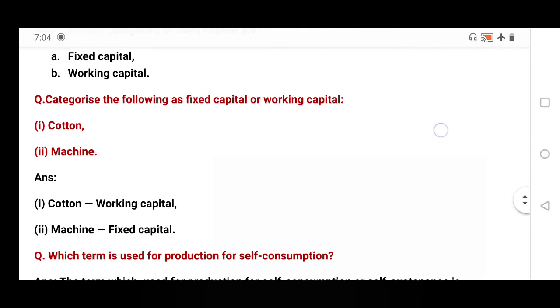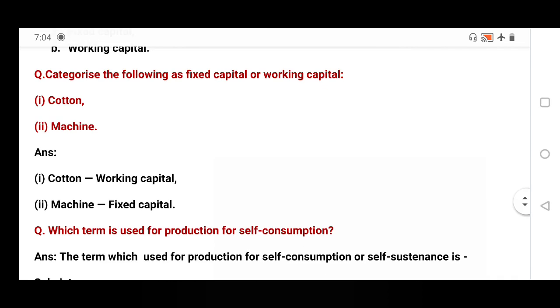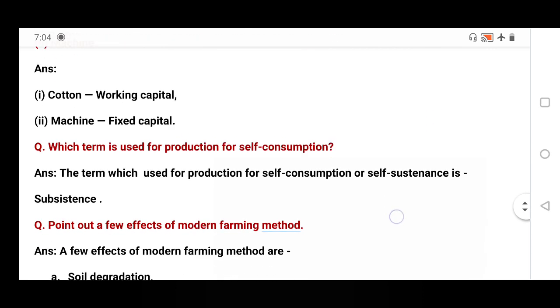Clear? Categorize the following as fixed capital or working capital. Two examples are given, cotton and machine. You can guess. Cotton is the raw material and machine is technology related. That means machine comes under fixed capital, cotton comes under working capital.